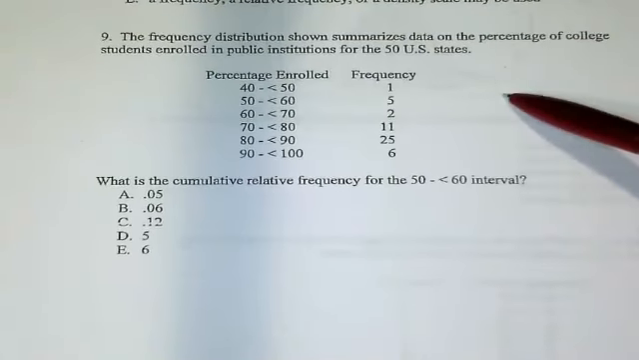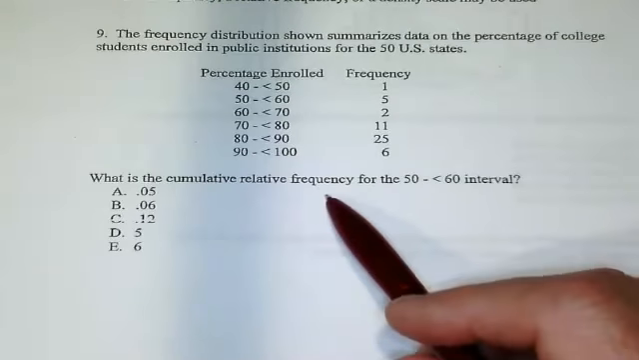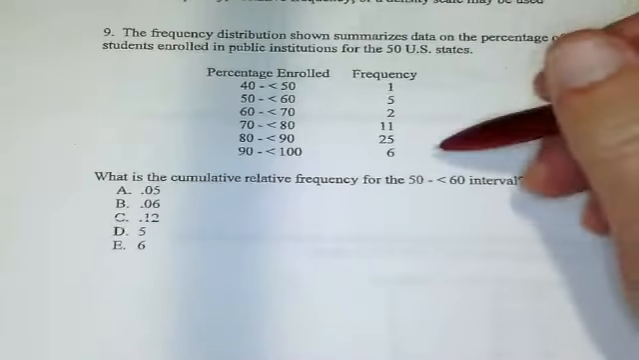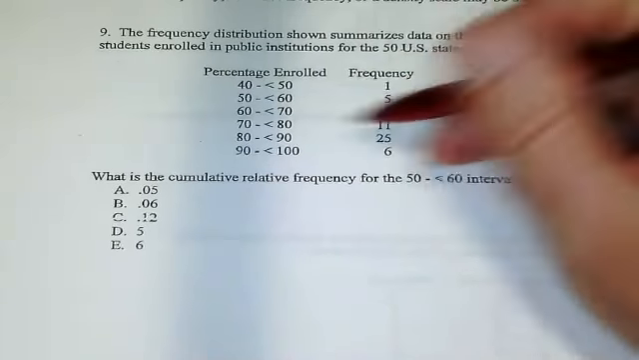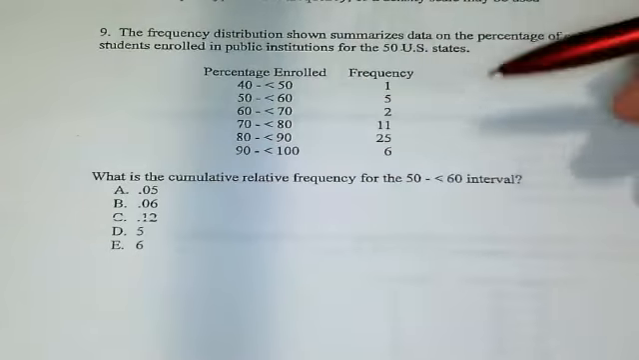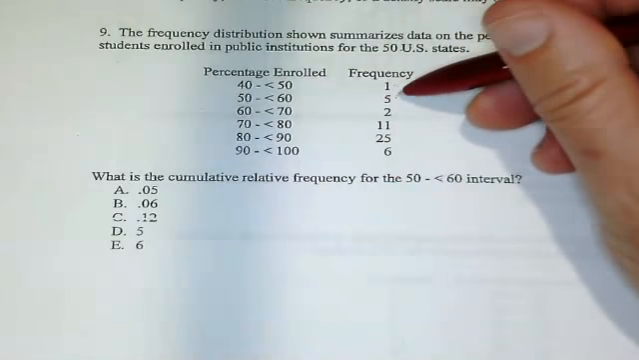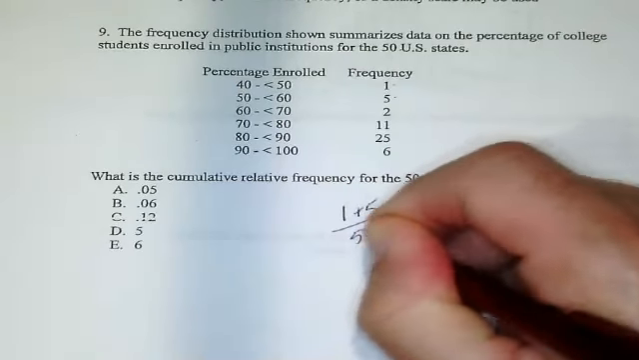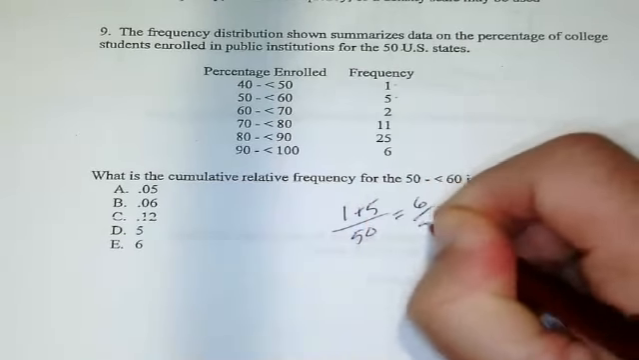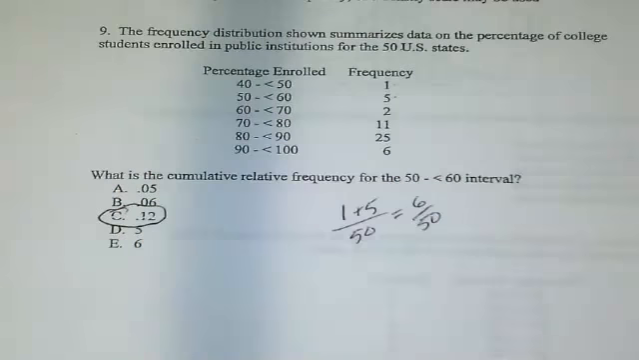Number 9 is a repeat of number 7. It asks, what's the cumulative relative frequency for 50 to 60? Cumulative relative frequency means of 50. Cumulative means adding all together. So there's 1 here, there's 5 there. 1 plus 5 makes 6 out of 50. So that's 6 over 50, which most of you know is 12% or 0.12. So the answer to number 9 is C.